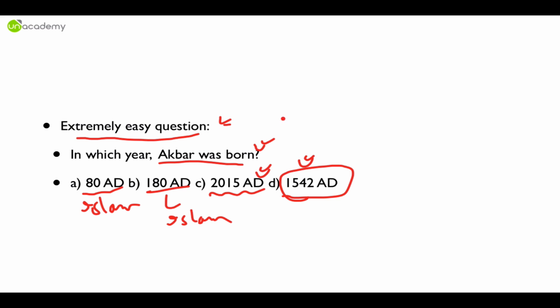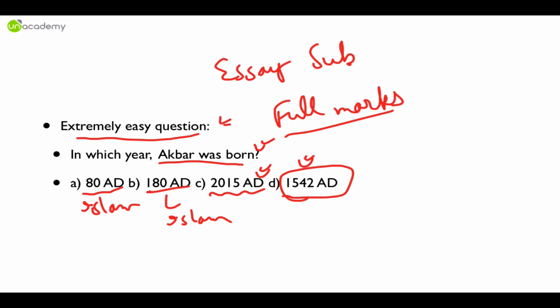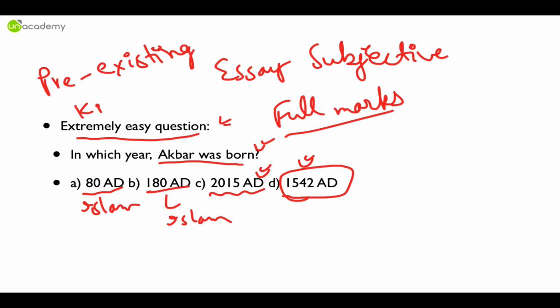Again, you do not know the answer, but you will get full marks. Elimination method will help you get full marks. It is not essay type answers, it is not subjective answers. You can get full marks even without knowing absolutely zero about the question, but the only condition is you should have a pre-existing knowledge base. Is that understood? So this is the only requirement which we need from your side, some pre-existing knowledge, and you will be able to eliminate most of the options.